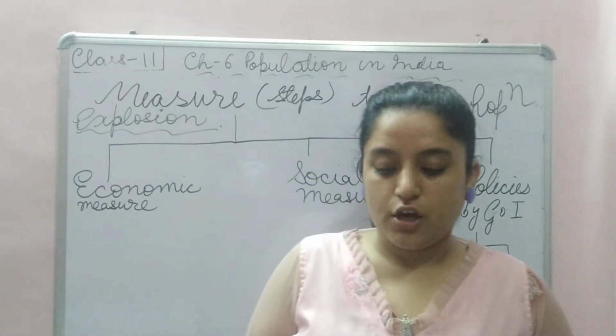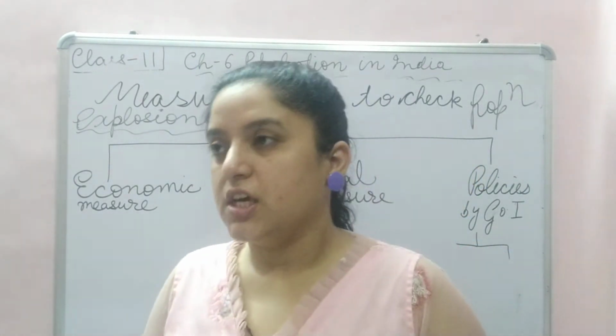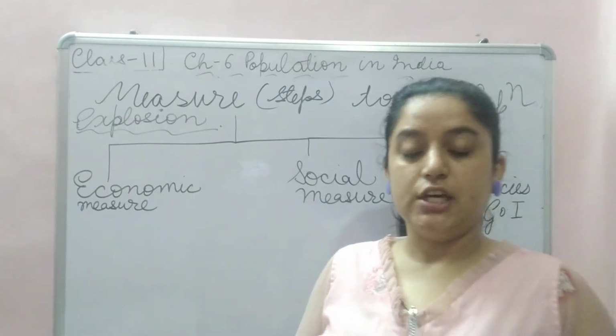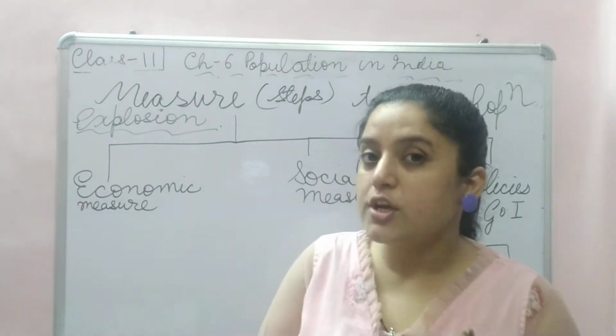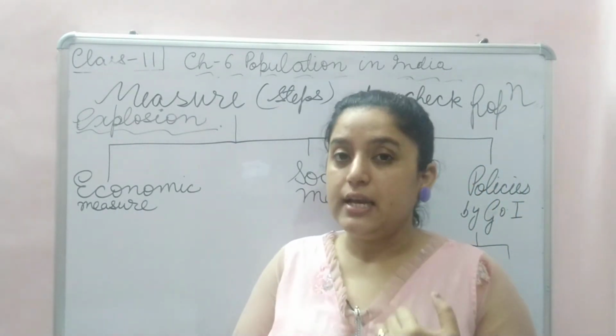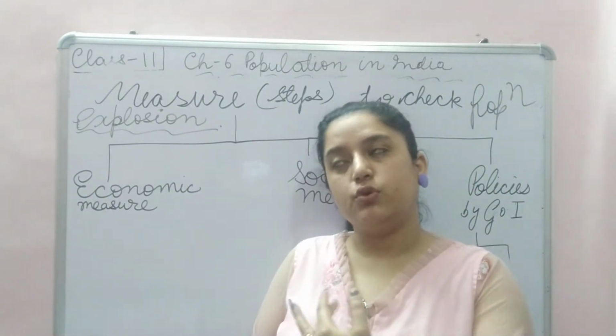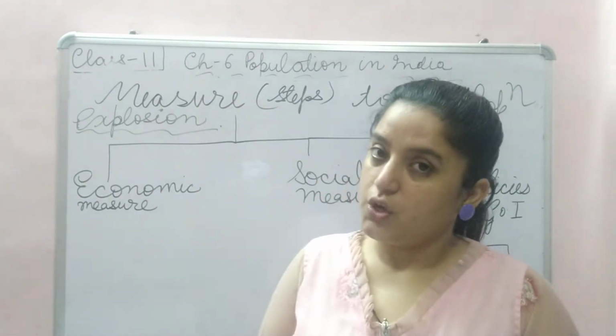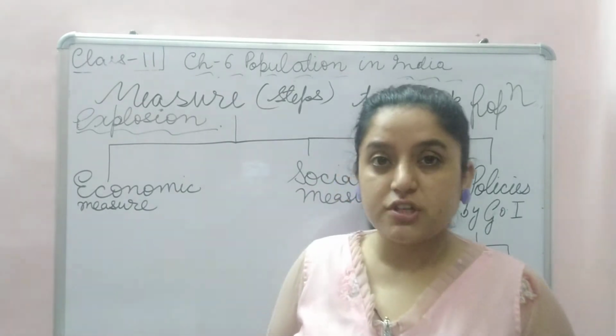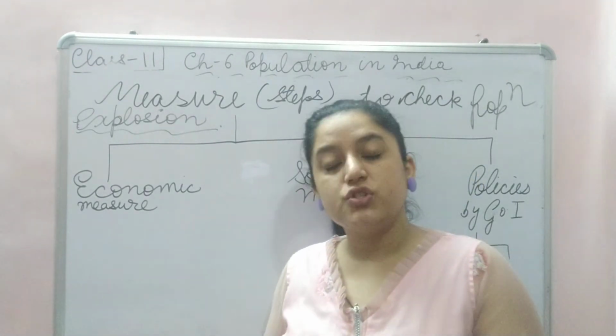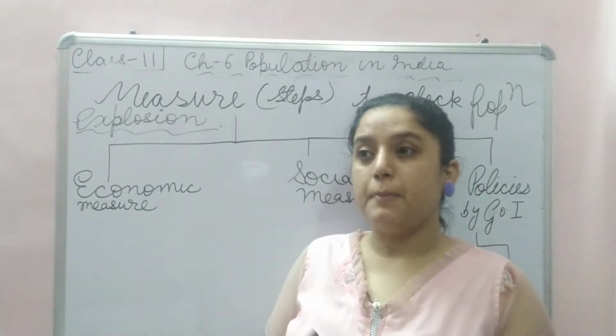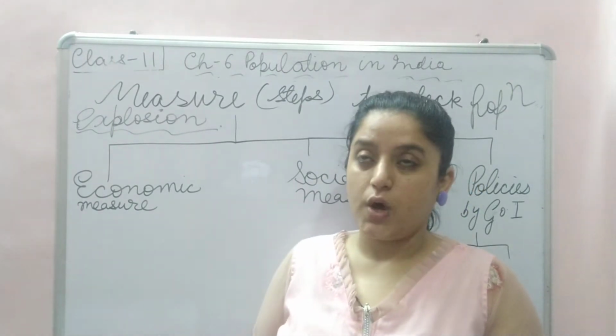Okay, then social measures. See, in a society like India where women are not so educated, illiterate, still in rural areas it is seen, right? Women are not given preference. A male-dominated society is there where only the man earns the bread, right?